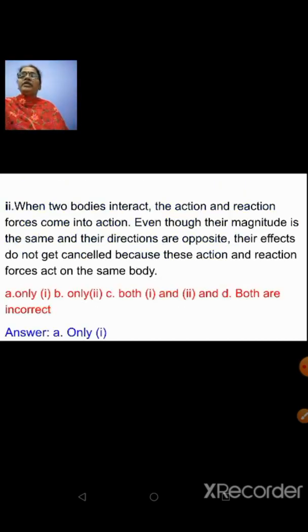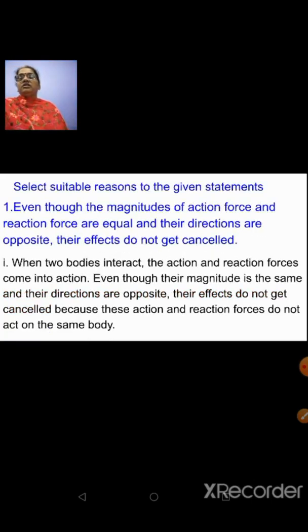And the second point tells that even though their magnitude is the same and the directions are opposite, their effects do not get cancelled because these action and reaction forces act on the same body.